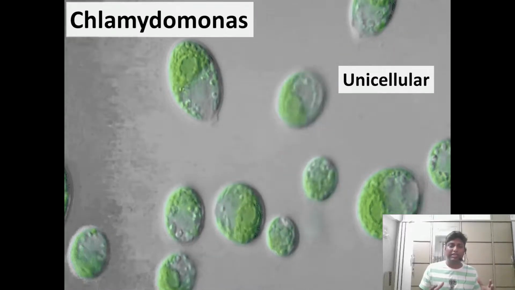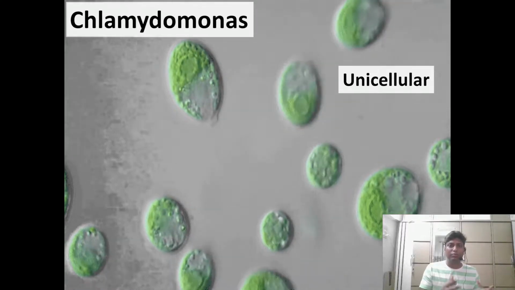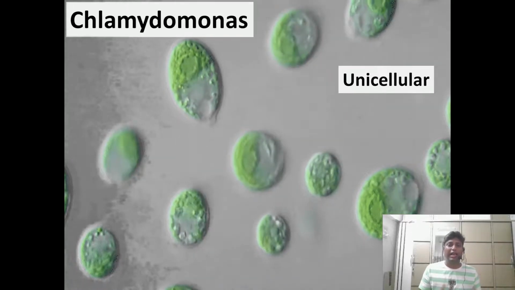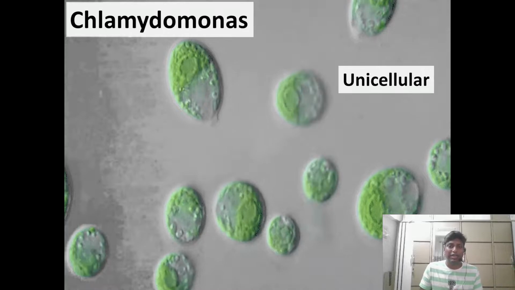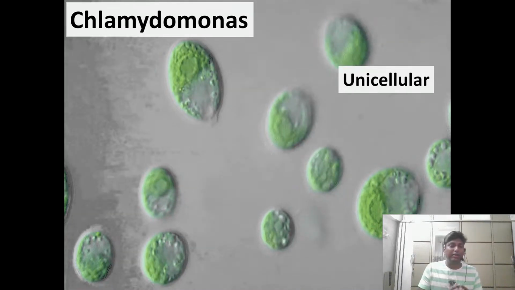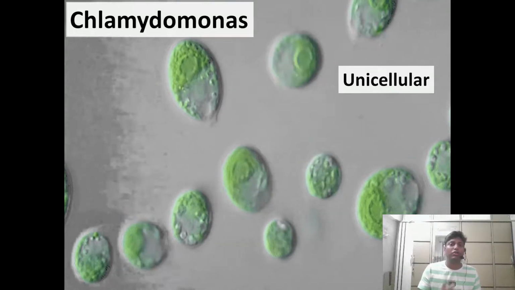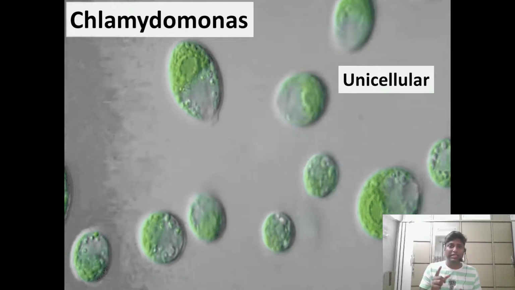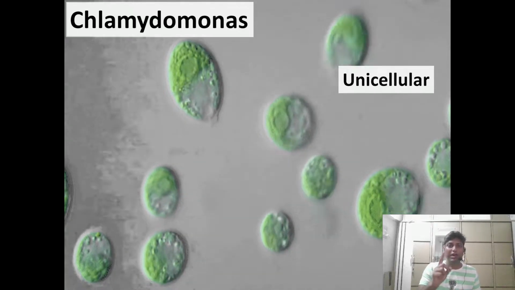Now dear students, as we said, they are mostly aquatic. So in waters, you can see this unicellular algae. The example of this particular algae is chlamydomonas. Now dear students, these chlamydomonas are unicellular algae. What do we mean by unicellular, dear students? Unicellular means they are made up of only one cell.